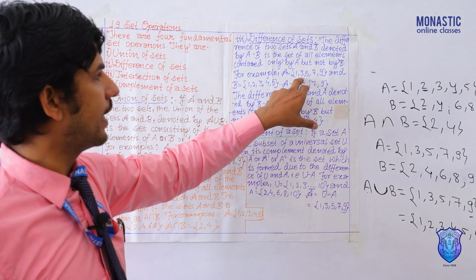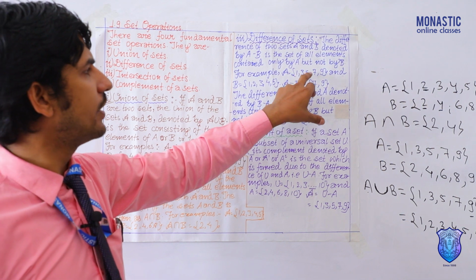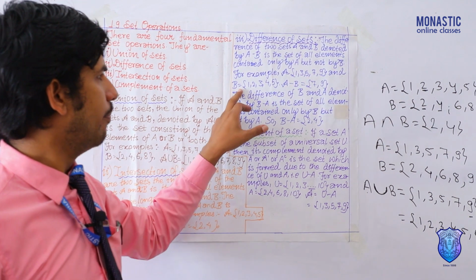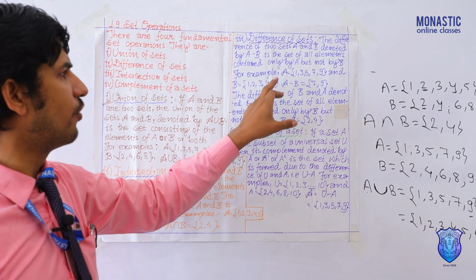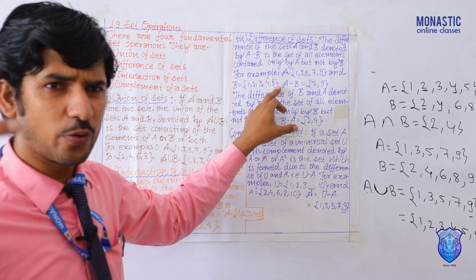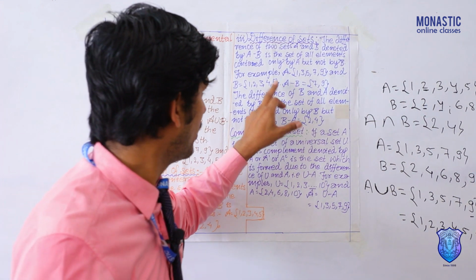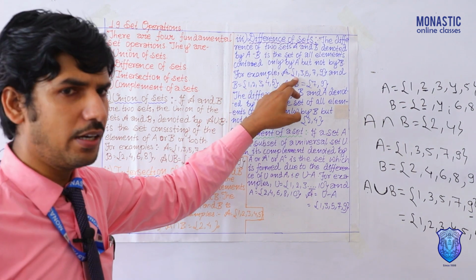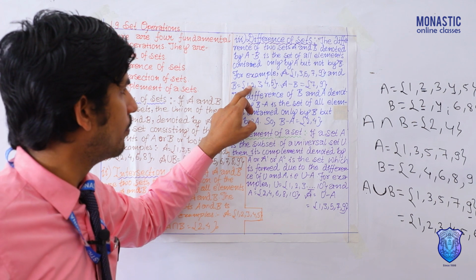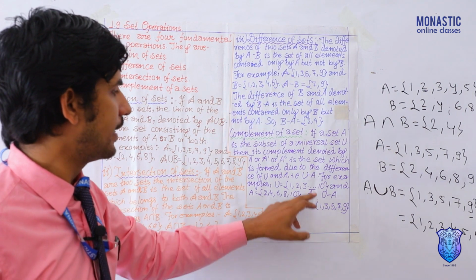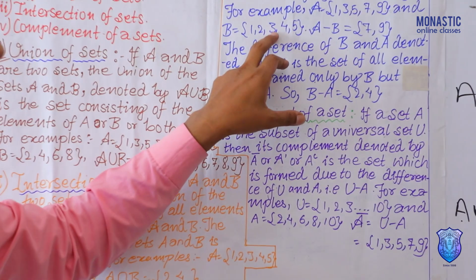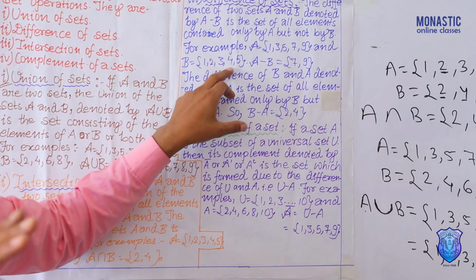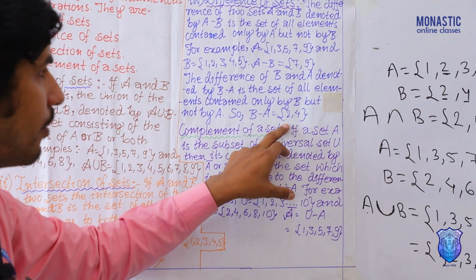For example, take A is equal to 1, 3, 5, 7, 9. B equals to 1, 2, 3, 4, 5. Now what are we finding here? See, in B and A, 1 is common, leave. 2 not in A, take 2. 3 leave it. 4 not in A, take. 5 leave.